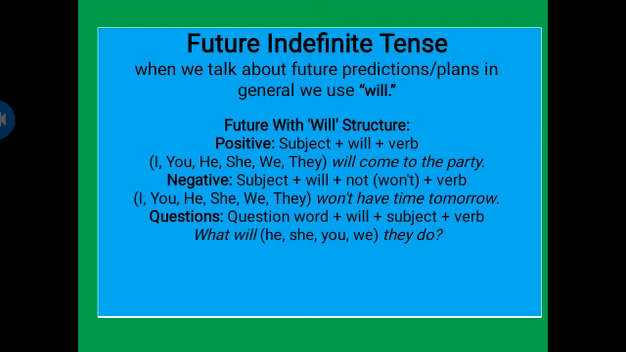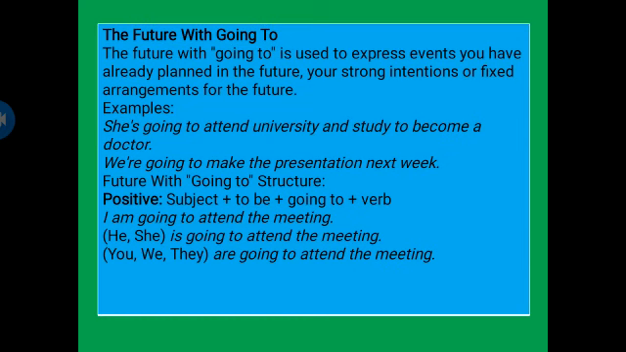Then how to make questions? First of all, there will be the question word, then will, then subject, then plus verb. Remember boys, in all the future indefinite interrogative sentences, there may not be a question word. We can use what as a question word, but sometimes what is not used and will is used at the beginning of the sentence. What will he, she, you, or we, they do? I hope you have understood, as you have done this exercise previously also.